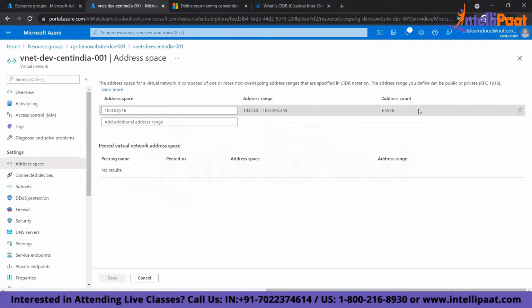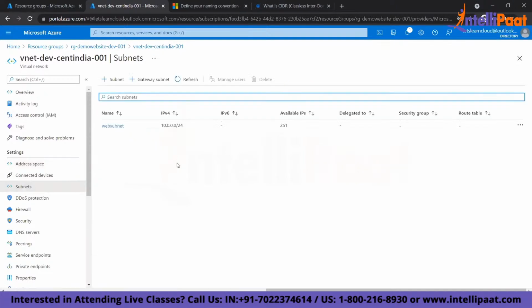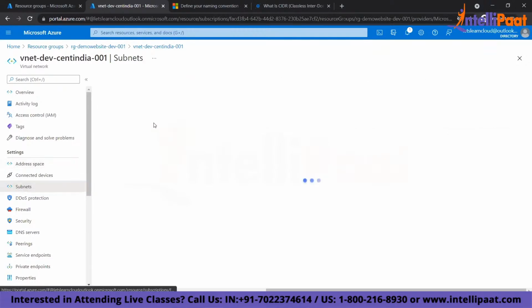But what you do is divide this host number of IP addresses into subnets. So you create smaller subnets. A subnet is a logical segmentation, right? Why do you do that? You create a smaller network so that it will be easy for you to manage. Understood? So this is one small subnet for you, and this is easy to manage. This is a big network, and this is a small subnet.